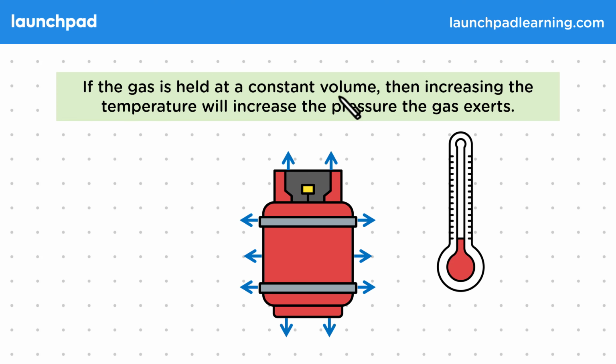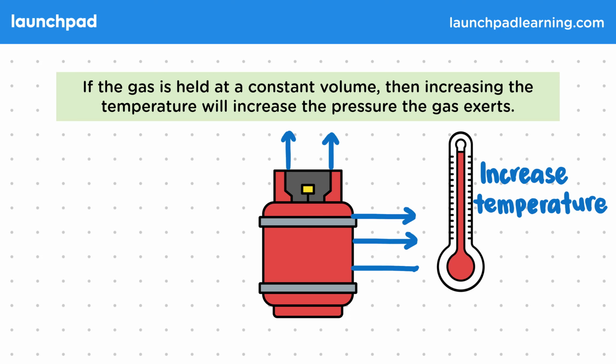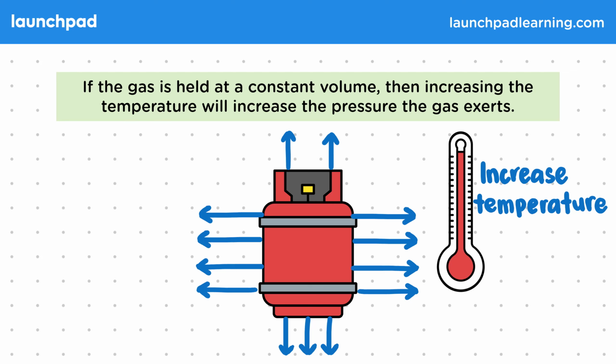So let's look specifically at this steel gas canister. The canister is strong, so its size won't be affected by the gas. In particular, it wouldn't inflate or stretch because of this outward pressure. Now let's suppose we heat the gas inside in a way that will increase its temperature, but doesn't cause the gas to chemically react. Then the particles inside will move faster and have more frequent and stronger collisions with the walls. This means that the gas is exerting a greater pressure on the container it's in.